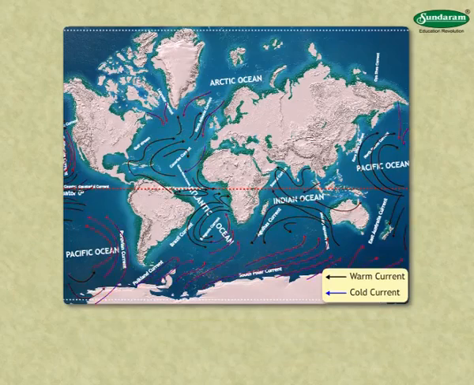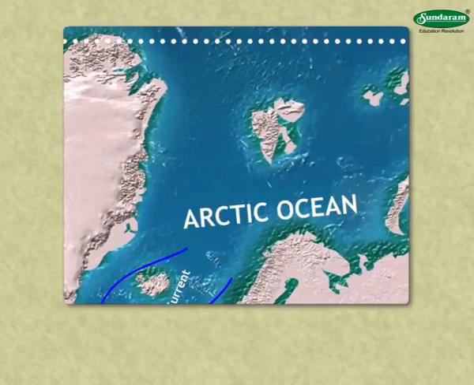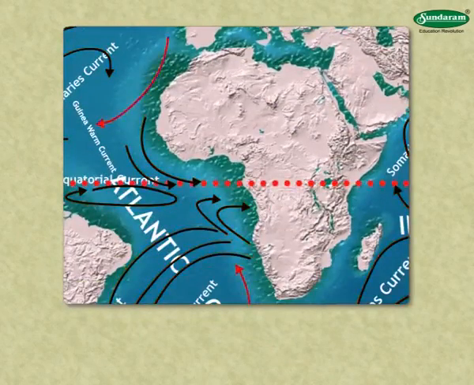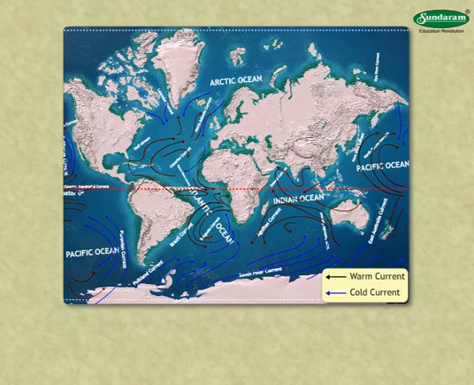These currents flow from equatorial regions to the polar regions and from the polar regions to the equatorial regions. Currents flowing from the equator to the poles are hot, whereas currents flowing from the poles to the equator are cold.